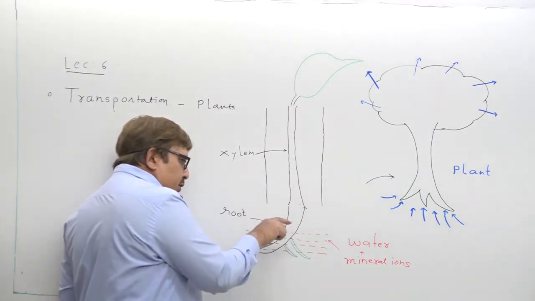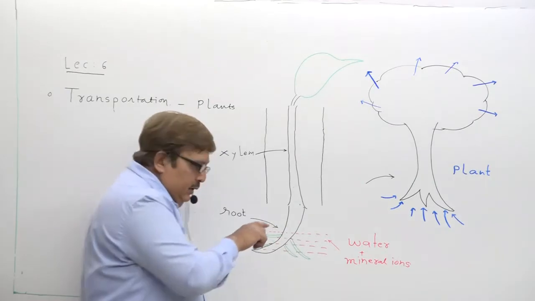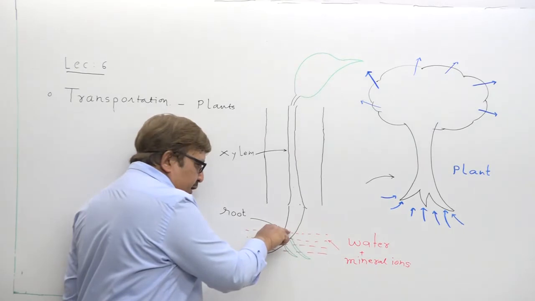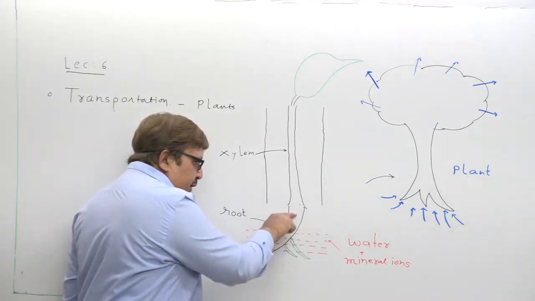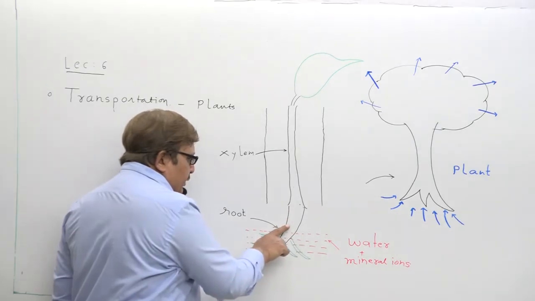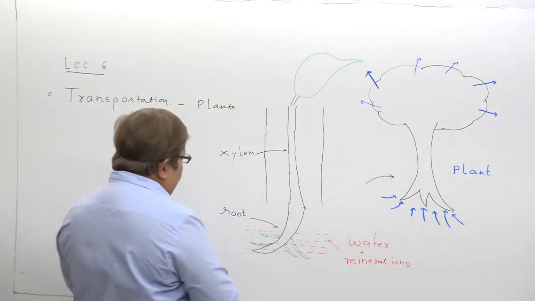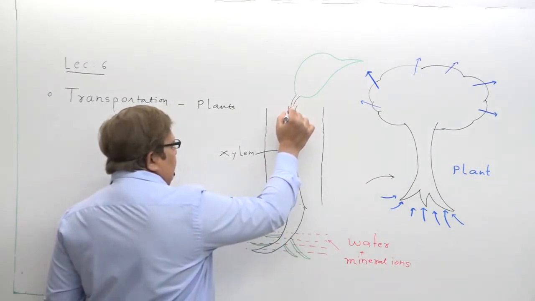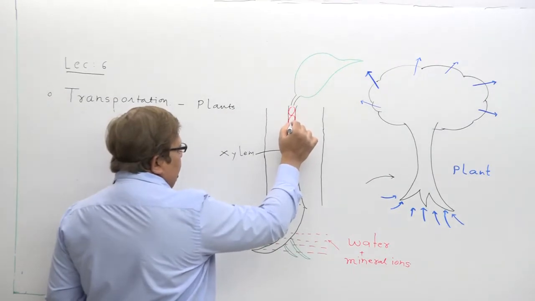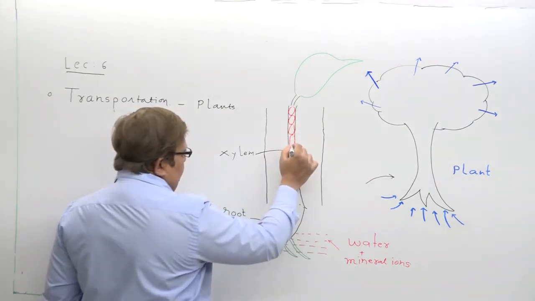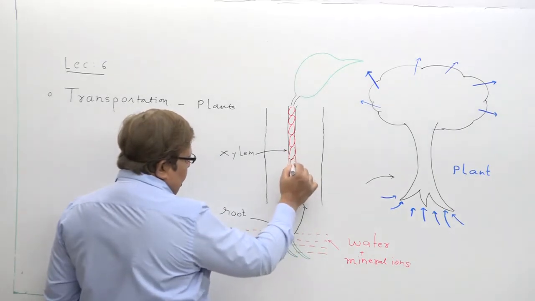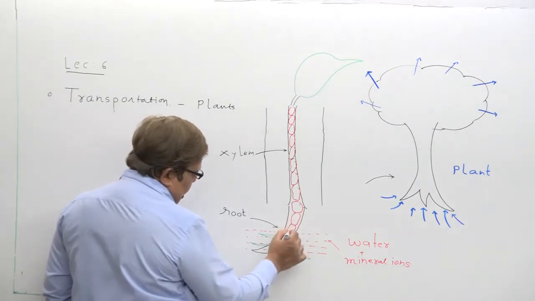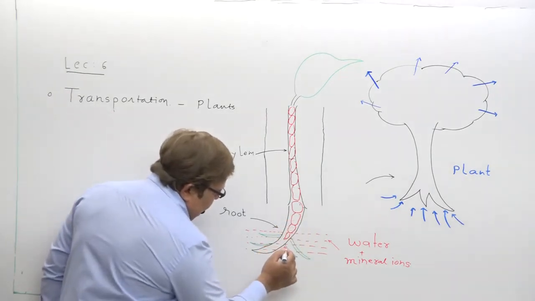Water along with the minerals enters the root hair. Through the root hair it enters the xylem cell, and from one cell to another cell the process of diffusion takes place. Suppose I show the xylem cells; these are xylem cells, just for understanding. So what happens?